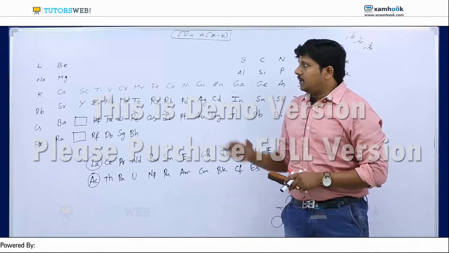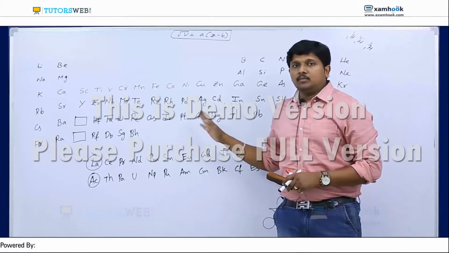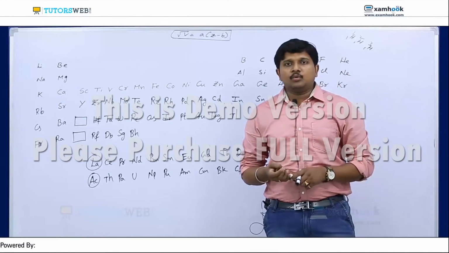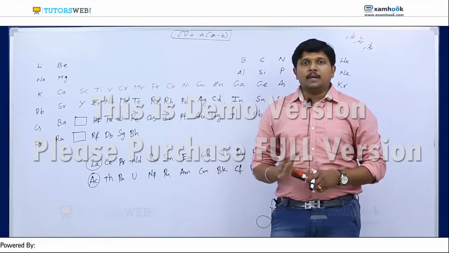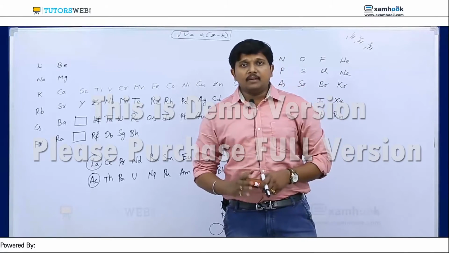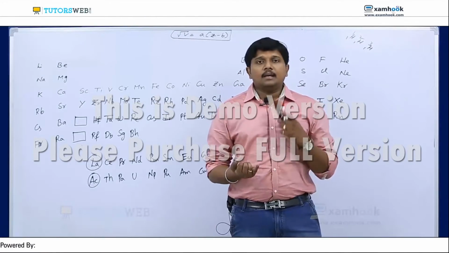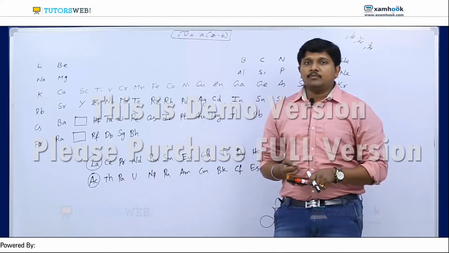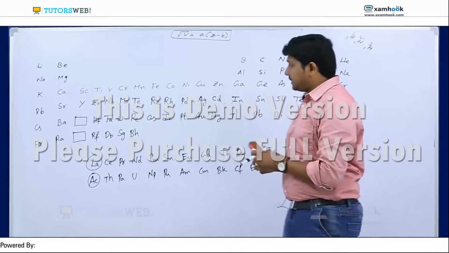But according to Mendeleev's table, you have to arrange all 3 isotopes, but according to Moseley's modern periodic table, all are having only 1 atomic number, so no need to give a place in the periodic table. So there is no place for isotopes in the periodic table because all isotopes have the same atomic number. So the main achievements are these two. The first one is he clearly explained the anomalous pairs, and the second one is he gave a proper explanation for isotopes. So now we are discussing what the periodic table gave us.